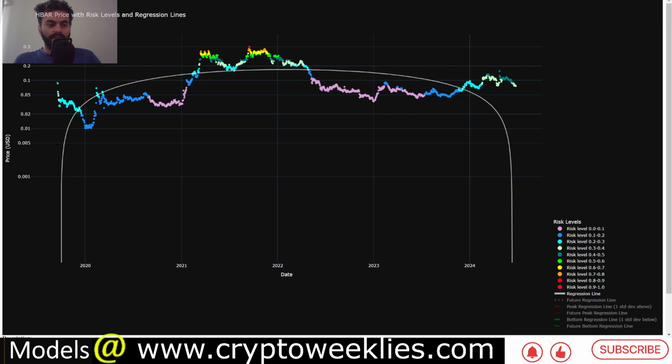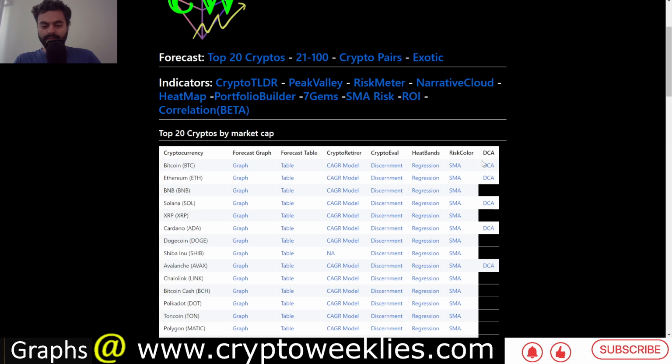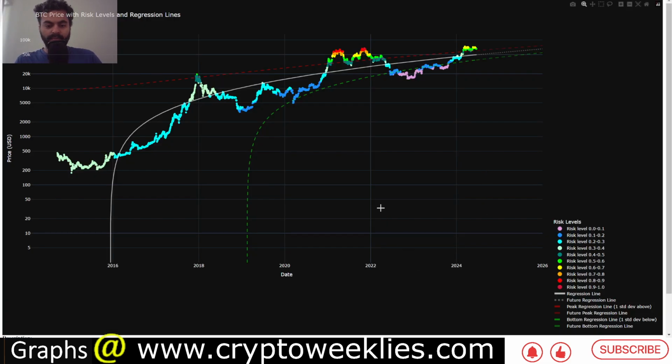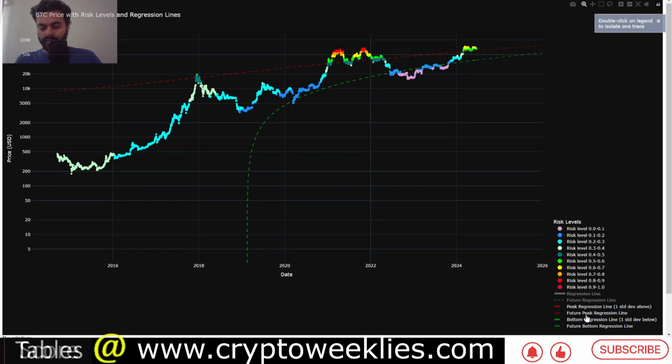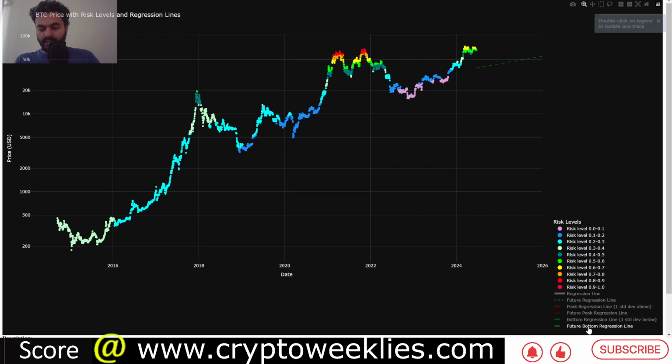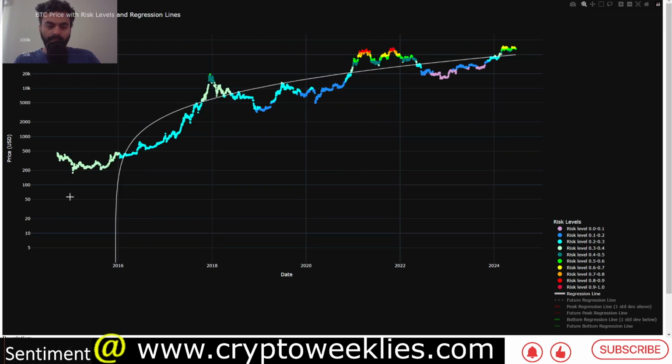and then again has a tendency to go up. So which is different from, for example, if you look at Bitcoin's regression analysis, the same polynomial function, when you apply it to Bitcoin over here, because Bitcoin has kept going up with time, you can see that the slope is an ascending slope for the regression function.